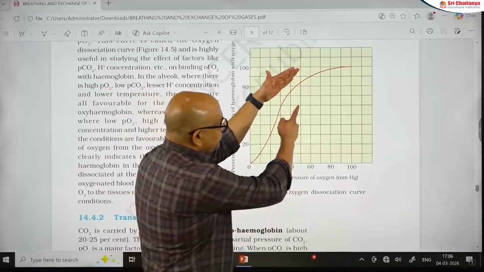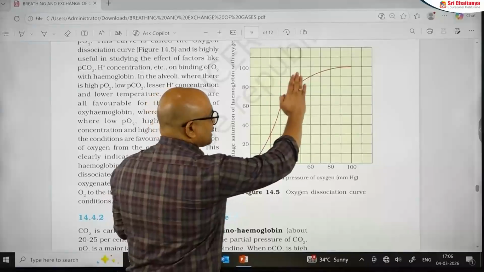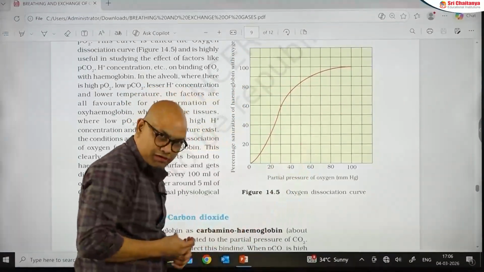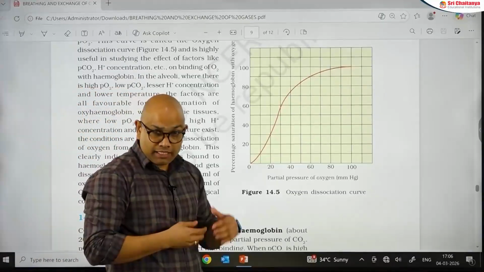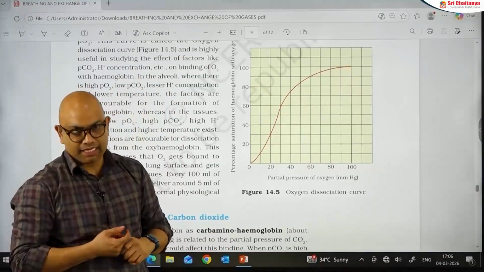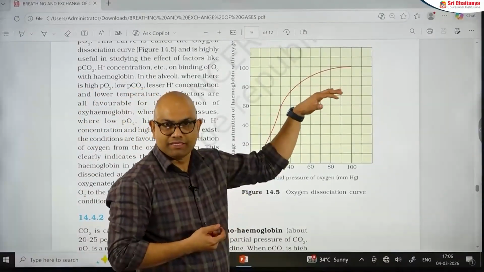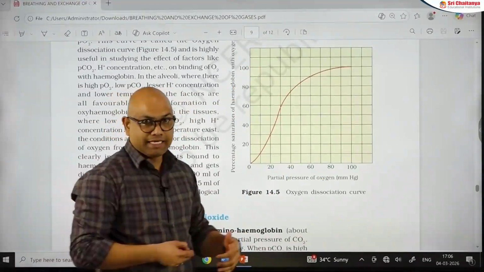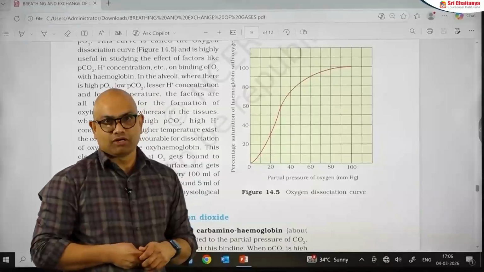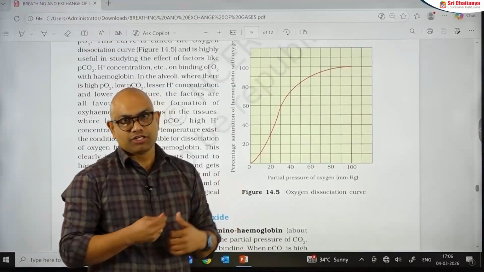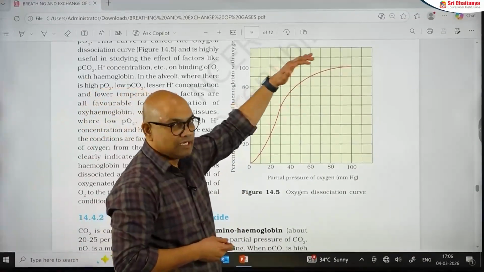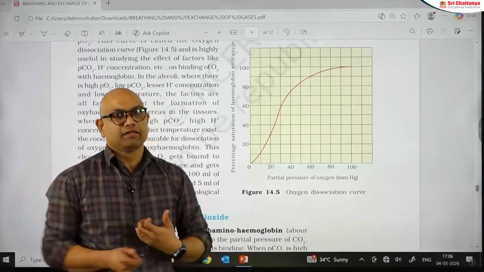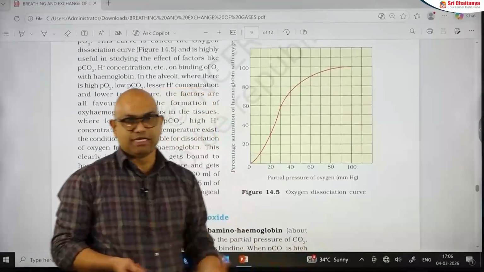For this oxyhemoglobin dissociation curve, there is a right shift and there is a left shift. When the graph shifts to the right, that is called a Bohr shift, that indicates increase in the partial pressure of carbon dioxide, decrease in the saturation of hemoglobin with the oxygen. When there is a left shift, that is called a Haldane shift, that indicates increase in the partial pressure of oxygen, so that the saturation of hemoglobin with the oxygen increases. It will shift to the left side. Around 98% of hemoglobin will be saturated at the Haldane shift.